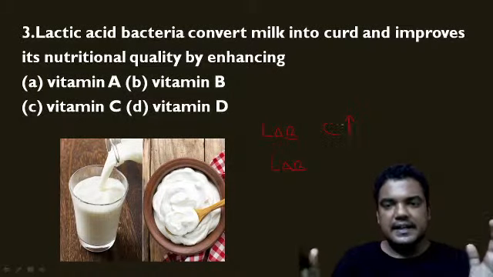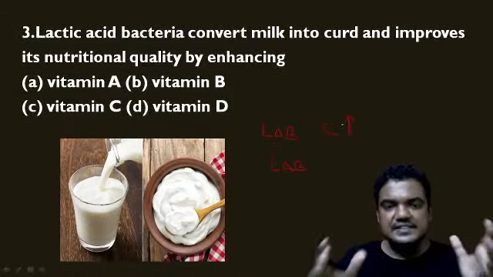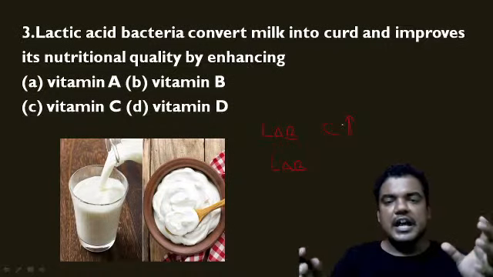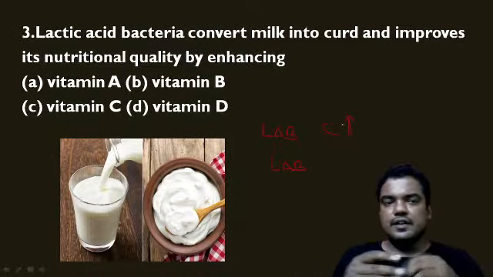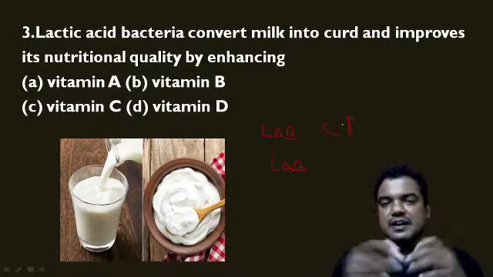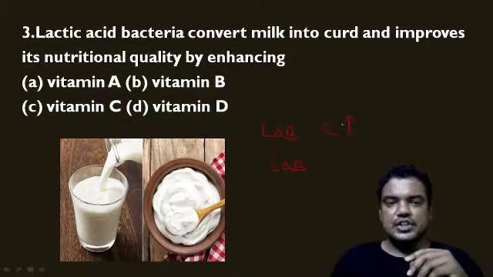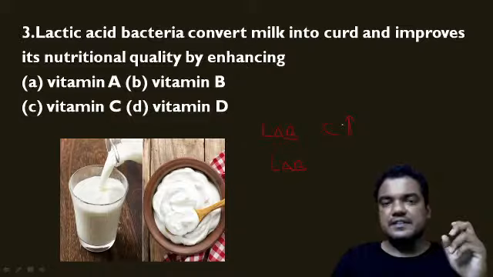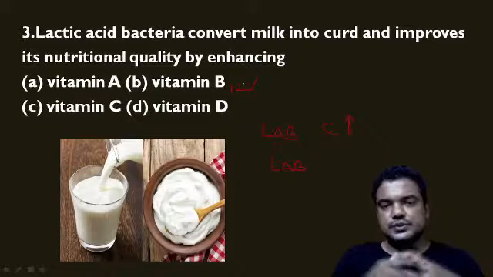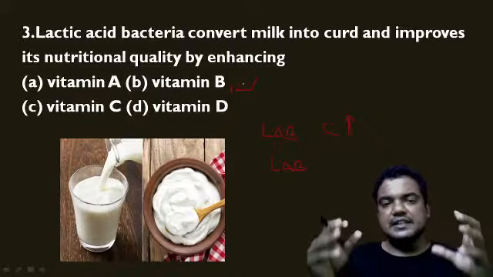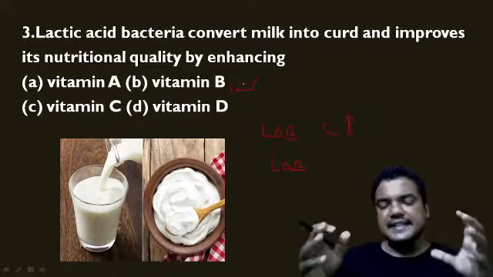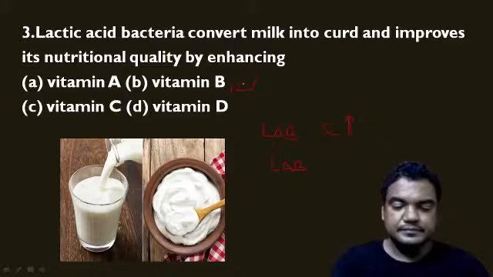And what kind of nutritional value is added? The right statement is that it enhances the vitamin B12 in the curd. Because of this bacteria, the vitamin B12 content gets increased in the curd.